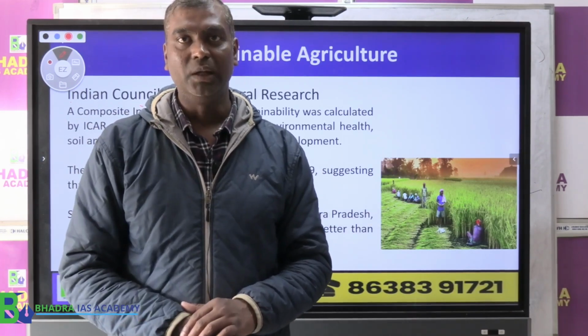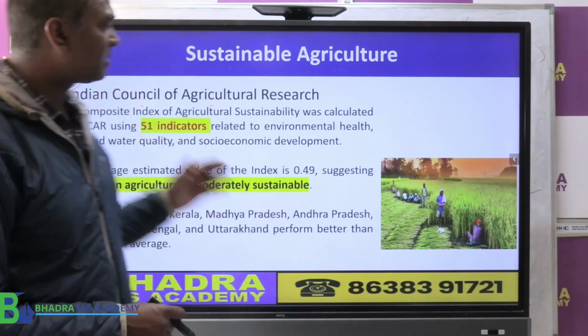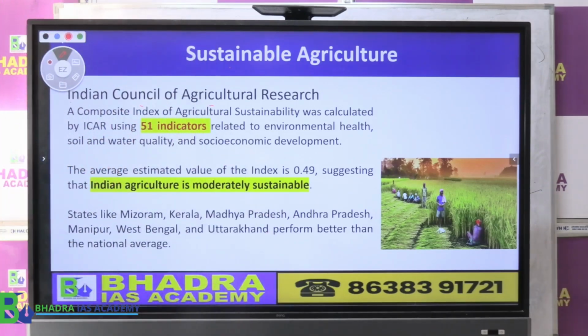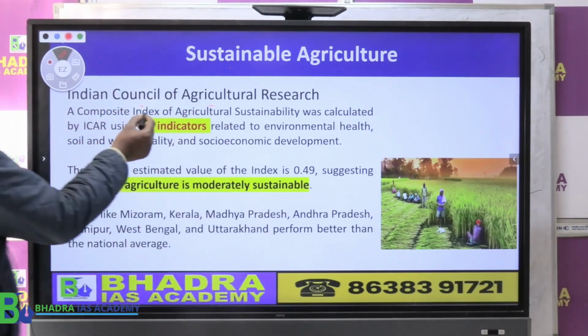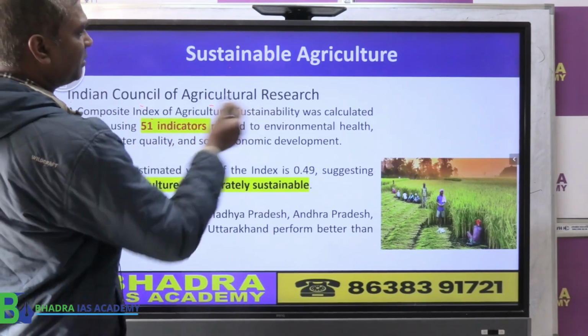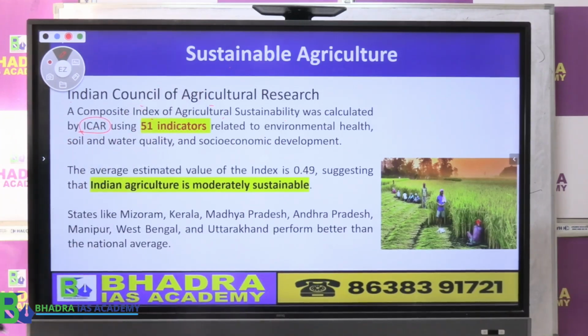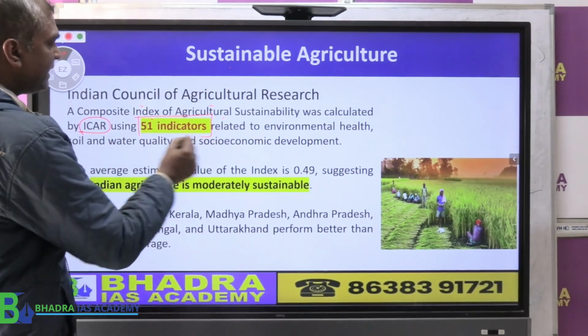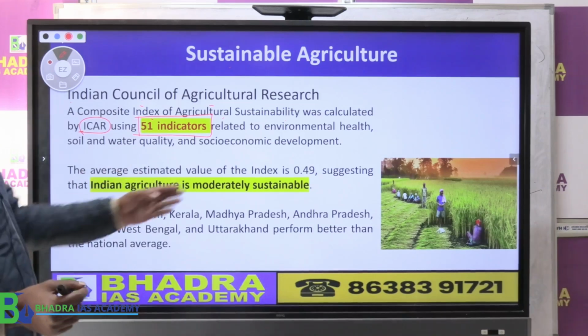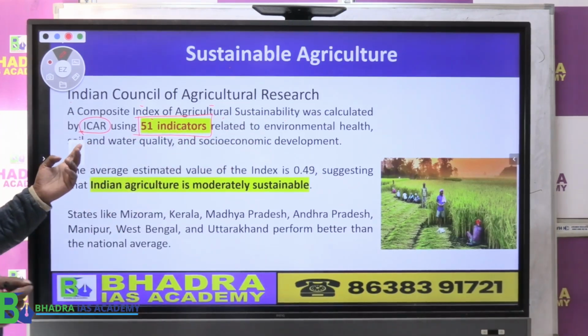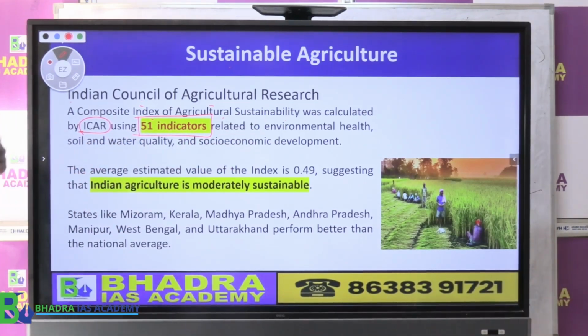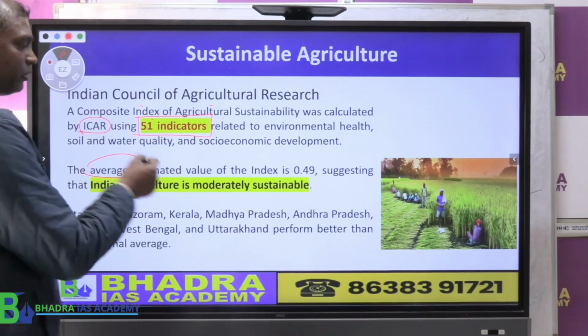Now this index has been recently constructed. A composite index of agricultural sustainability was calculated by the Indian Council of Agricultural Research, which has about 51 indicators related to environmental health, soil, water quality, etc. What is the average value of this index?